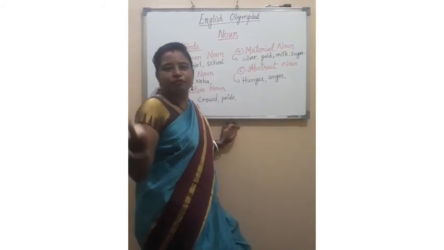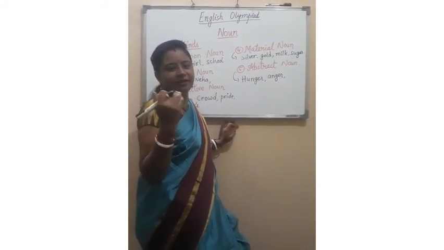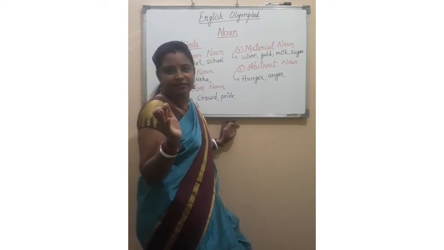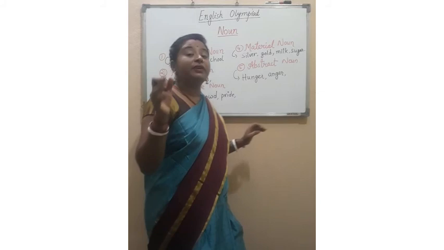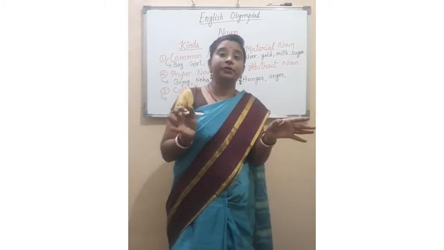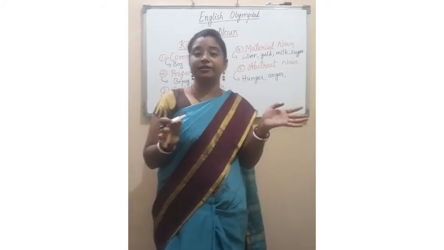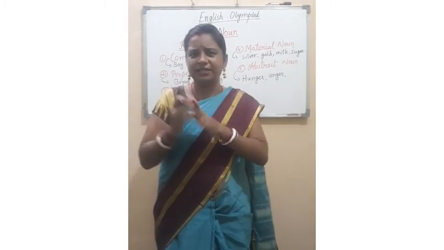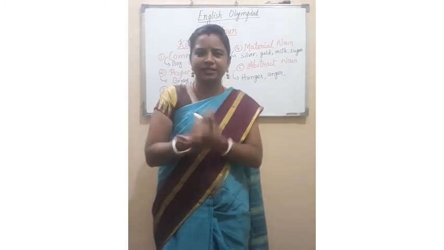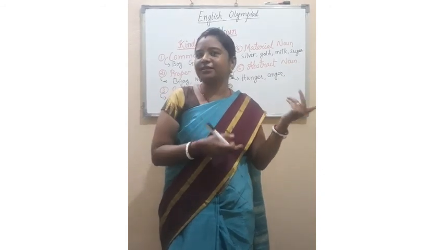Or many other things. Suppose you help all your friends. You're very kind. So what is the name of your quality? If you're very kind and you help many poor people, what is the name of that quality? The name of anything is a noun, I said.